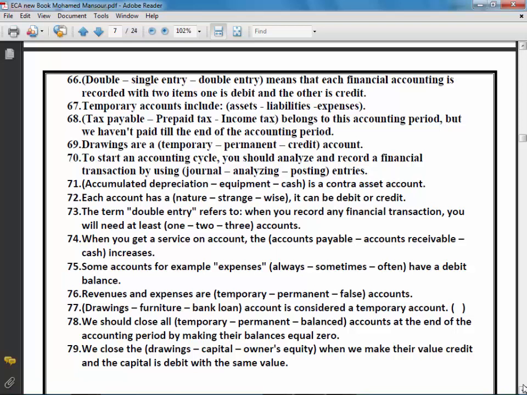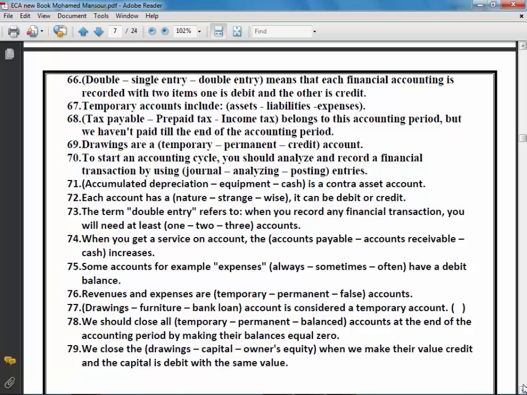Number 67, temporary accounts include assets, liabilities, expenses. Of course, temporary accounts are the ones which we have to close at the end of the accounting period. Temporary accounts include expenses and revenues and drawings. So the right answer here is expenses.